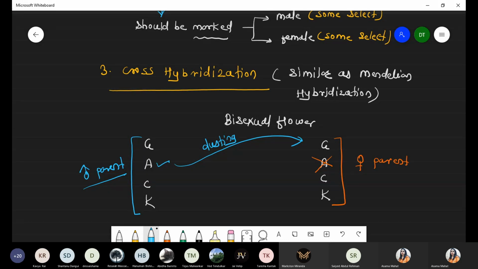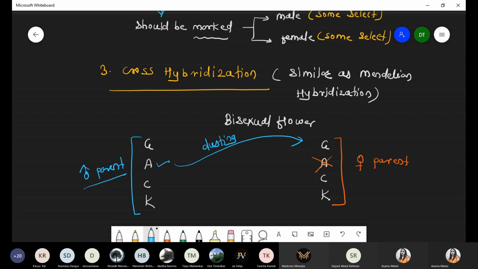Now the next step, number 4, is selection and testing. Suppose the hybridization process is successfully done: emasculation, then bagging, dusting, and rebagging, and finally we obtain the result. That result is the F1 generation, in which we obtain superior quality rice.